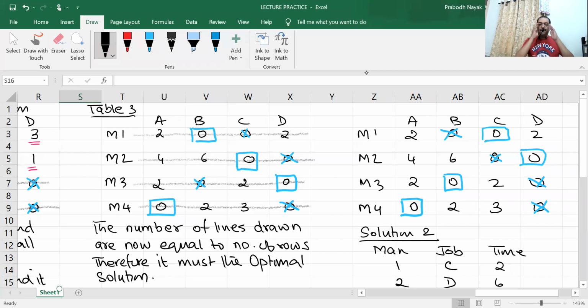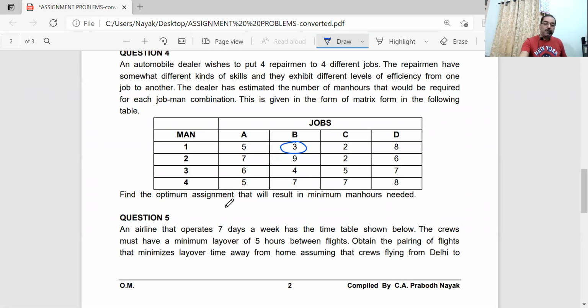Any questions? Fine. Now question number 5 is a little bit lengthy question, in the sense that a lot of things have to be done. Up till now, what was happening was that all the figures were given to you. All these figures are given to you. But in question number 5,